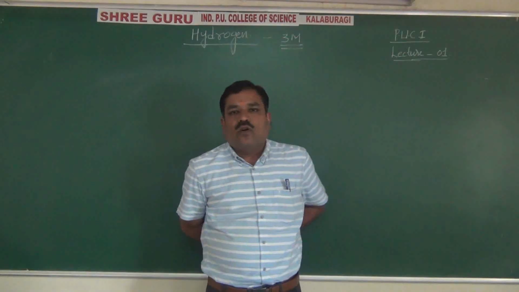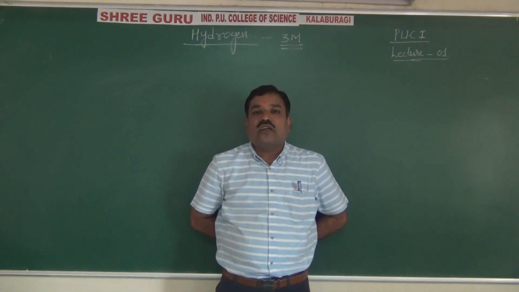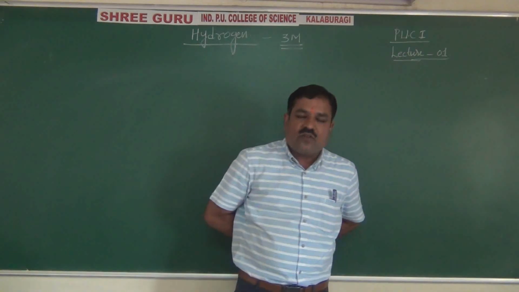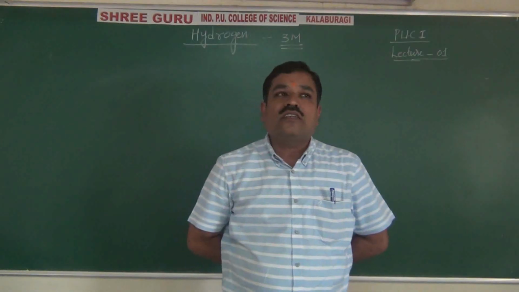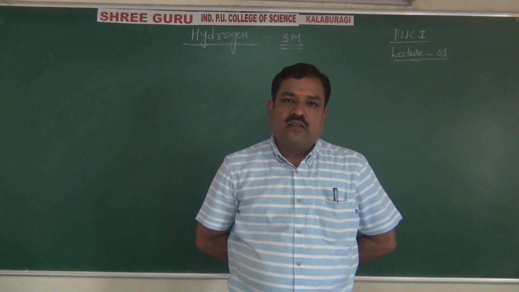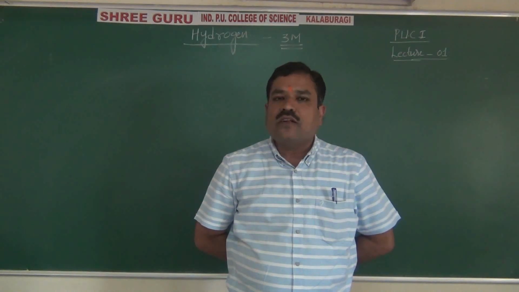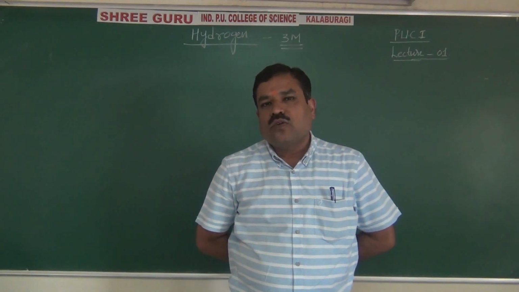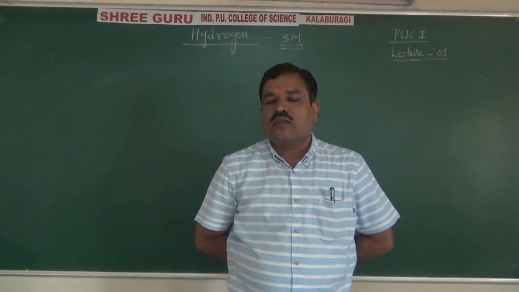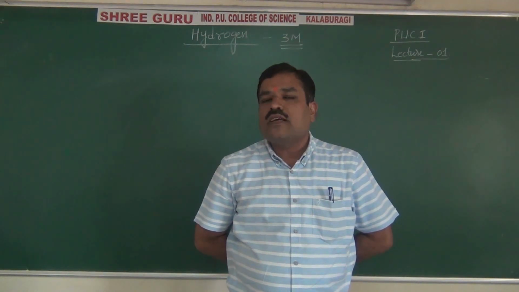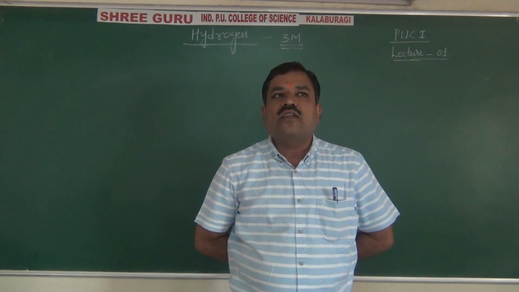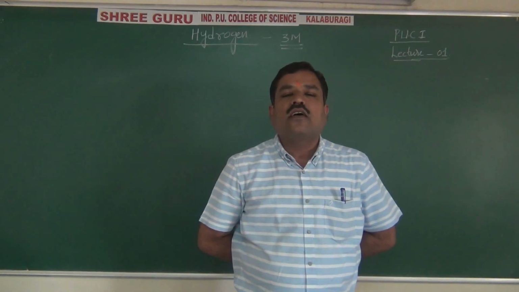Students, you already know the periodicity of elements in the periodic table, right? In the whole periodic table, the position of hydrogen is not at all certain. It is not fixed. Neither does it belong to the first group elements, that is the S block alkali metals, nor does it belong to the P block 17th group, that is the halogens. Still today, the position of the hydrogen atom in the periodic table is uncertain.